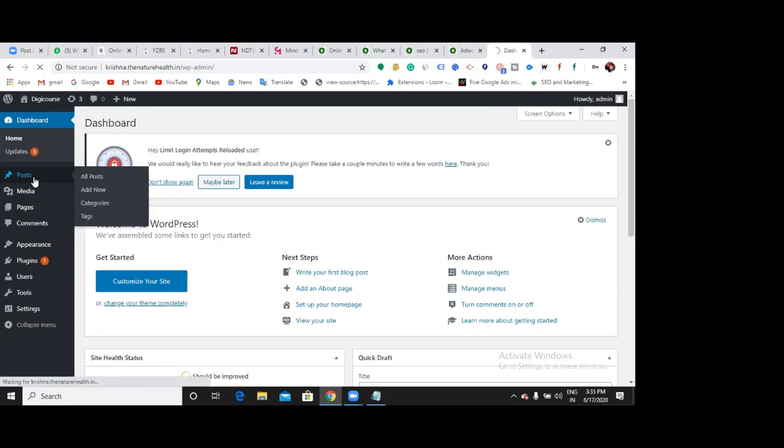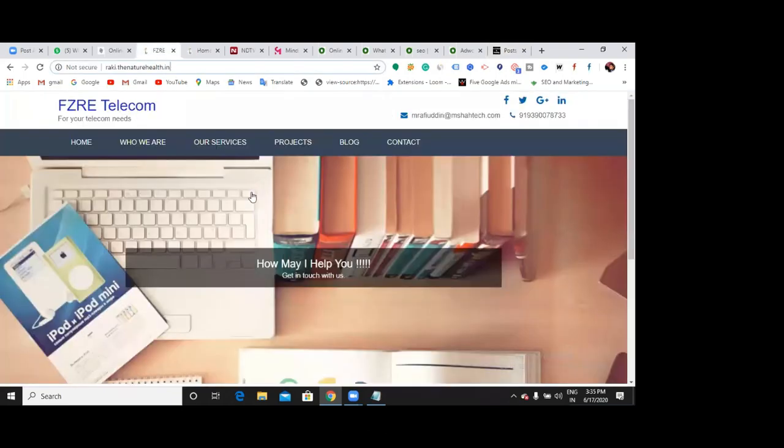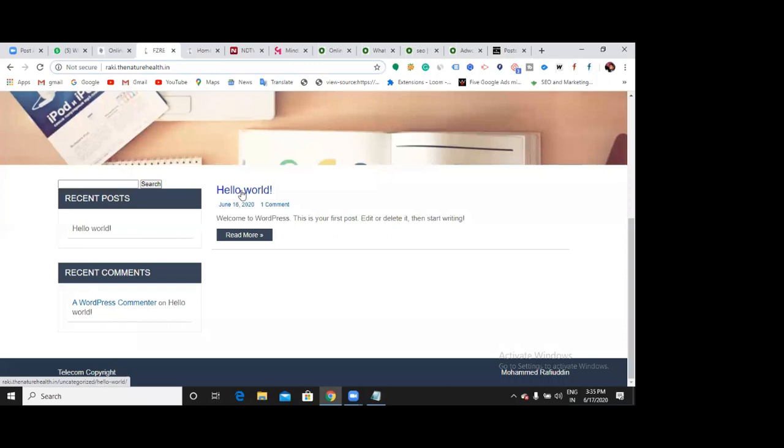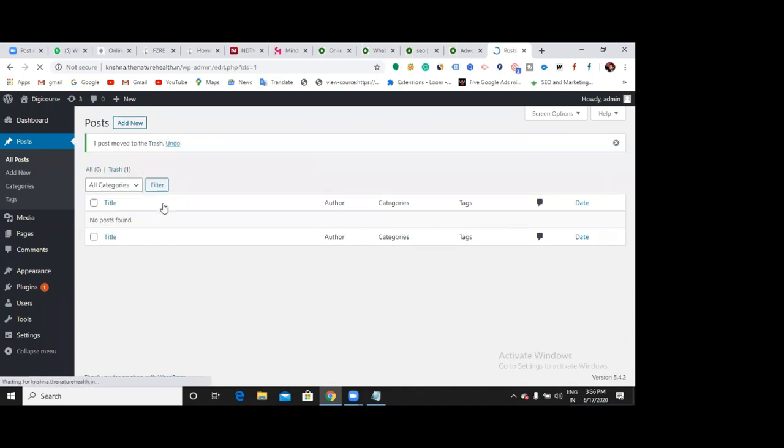Let's go there. So I'll create 3 posts now. So what is this? Hello world? It's a post. Now here in Rafi's website also I can see a hello world. That means in Rafi's website, the home page, the front page, is showing all the recent posts he has. That means now Rafi's website is a dynamic website. Got it now? So now if you want to keep this hello world, you can keep it, or else you can just remove it. Click on add new.